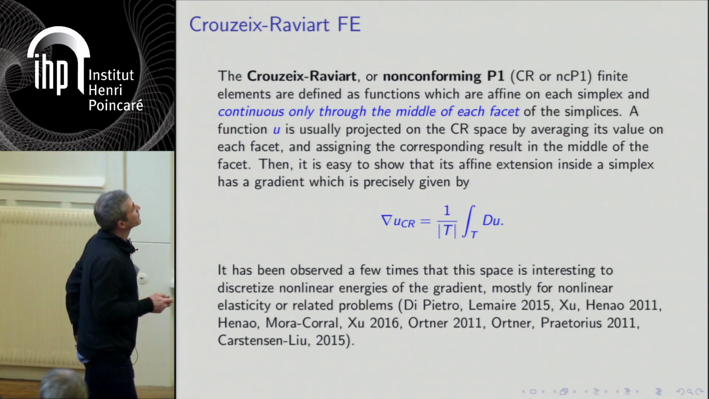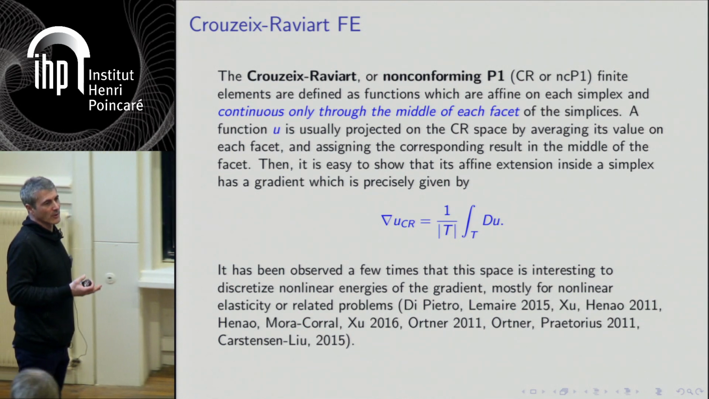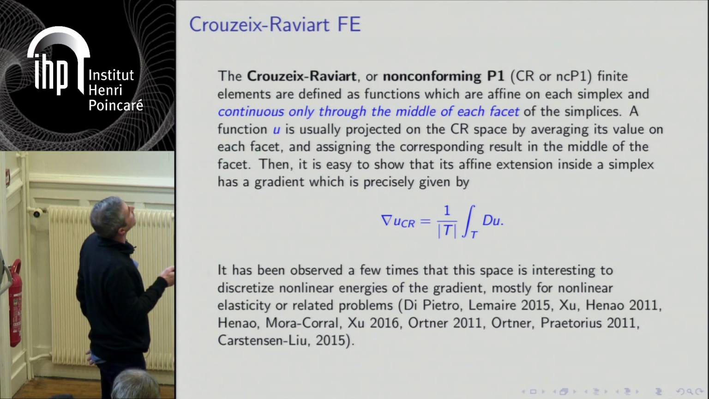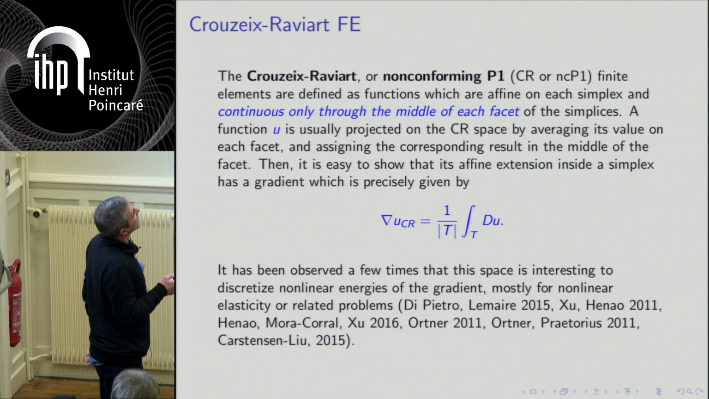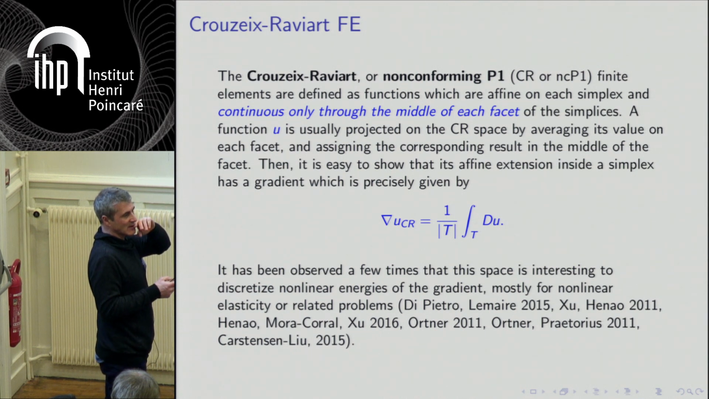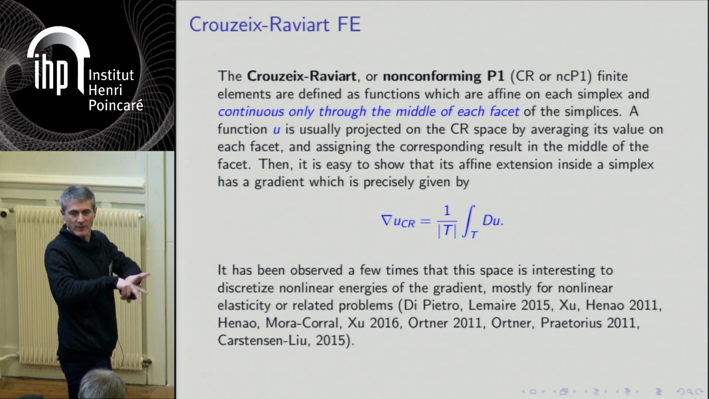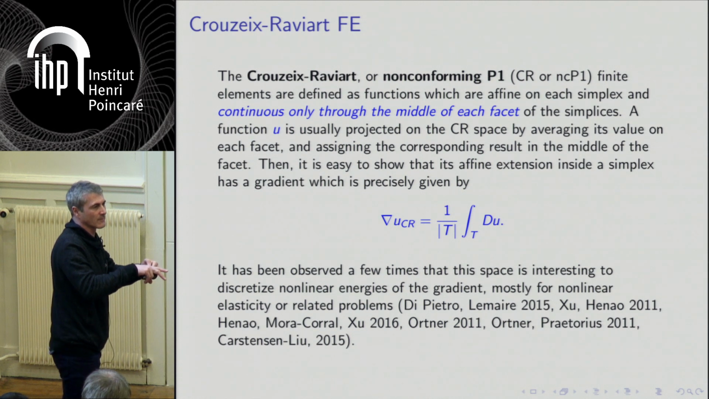So it turns out that projecting the gradients like that and taking the average corresponds to a well-known finite element space, which is called the Crouzeix-Raviart or non-conforming P1 finite element space. This is essentially defined as piecewise affine functions which are not continuous through the edges of your triangles or simplices, but continuous only at the middle. So this is very loose. The continuity is only at the middle of each facet.